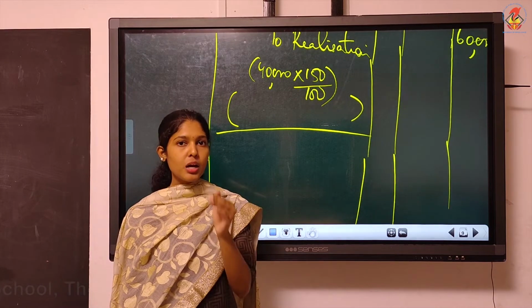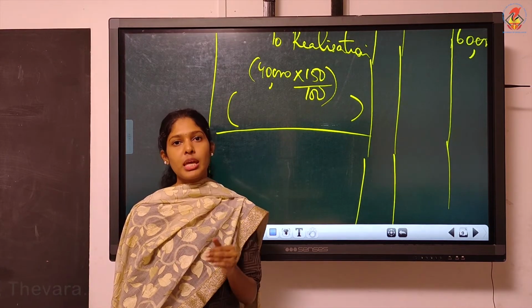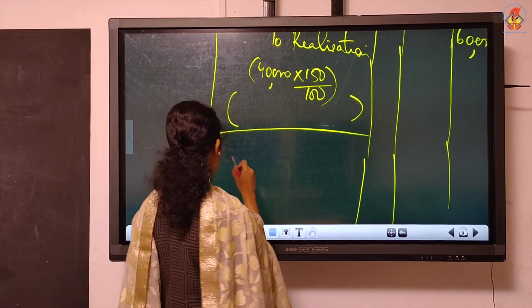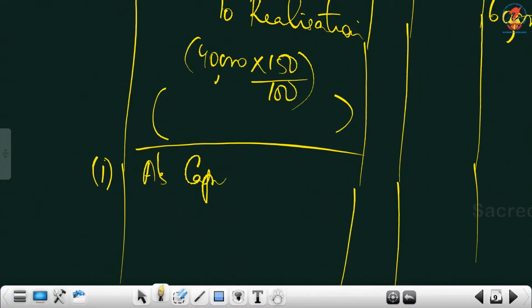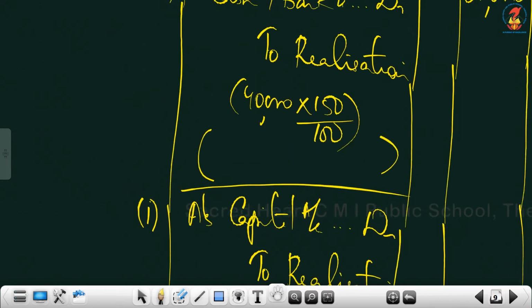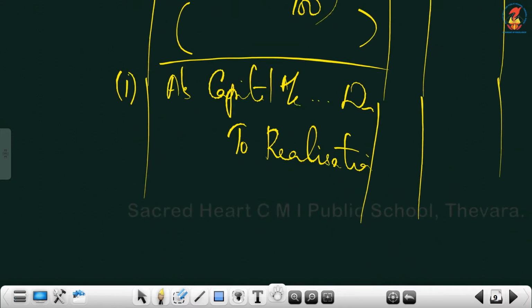Partner's capital account debtor to, can we write stock? No, stock we already closed. You must write to realization. So write the partner's name, A's capital account debtor to realization. You can write the narration: partner took over asset.